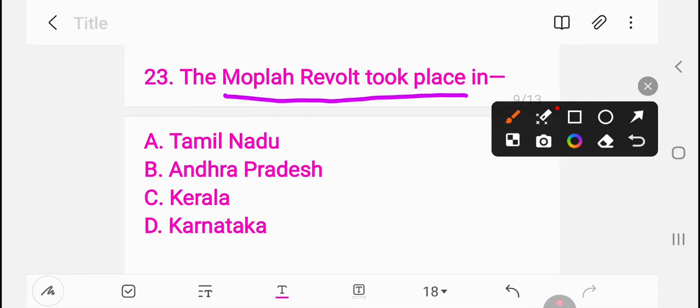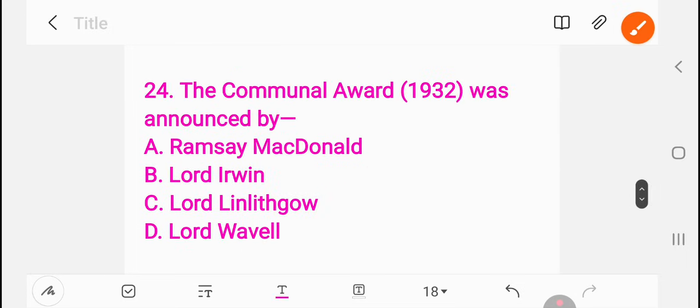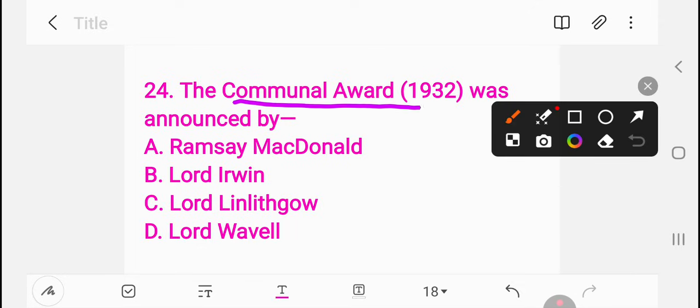Next, 24. The Communal Award of 1932 was announced by Ramsay MacDonald, Lord Irwin, Lord Linlithgow, Lord Wavell. The right answer is A, Ramsay MacDonald.